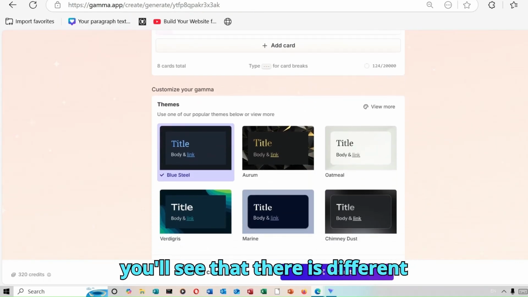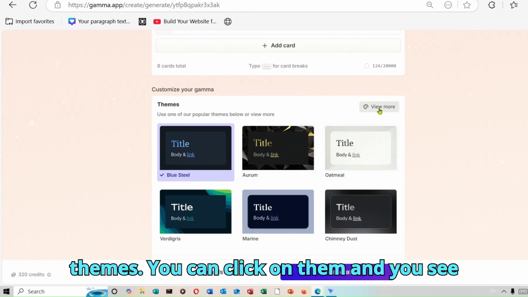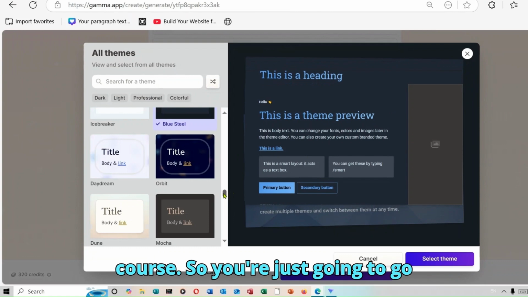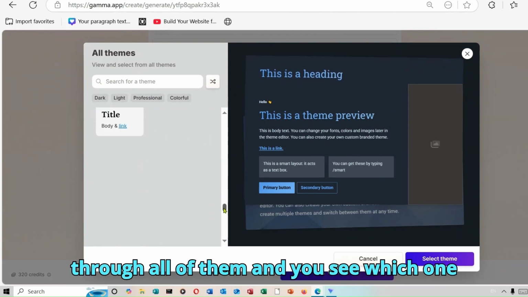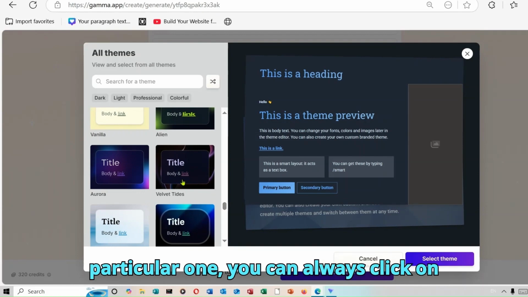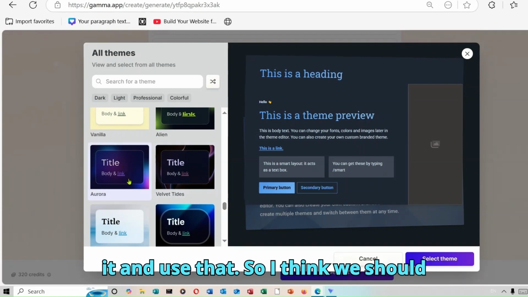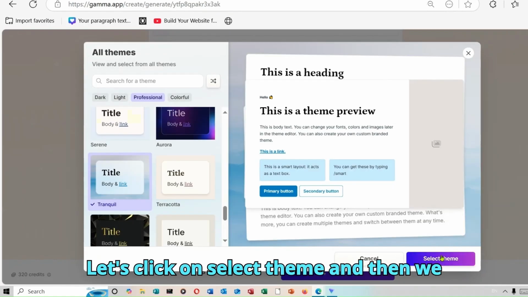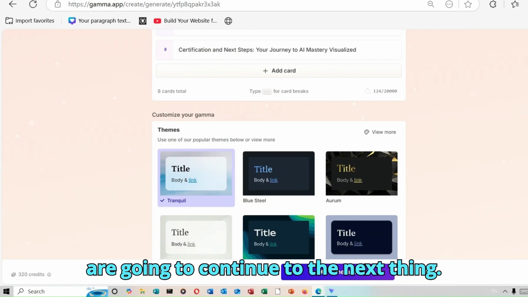And if you scroll down here, you'll see that there are different themes. You can click on them and see which one you'd like to use for your course. So you're just going to go through all of them and see which one stands out for you. If you find a particular one, you can always click on it and use that. So I think we should go with this one over here. Let's click on select theme and then we are going to continue to the next thing.